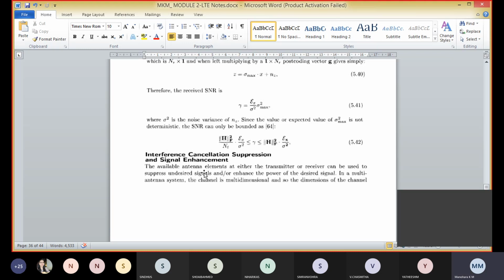In multiple antenna systems, the channel is multidimensional, and so the dimensions of the channel can be applied to null interference in a certain direction while amplifying the signals in another direction.